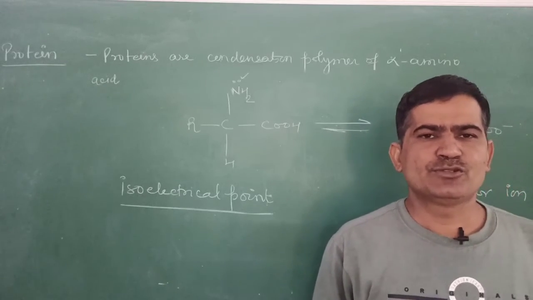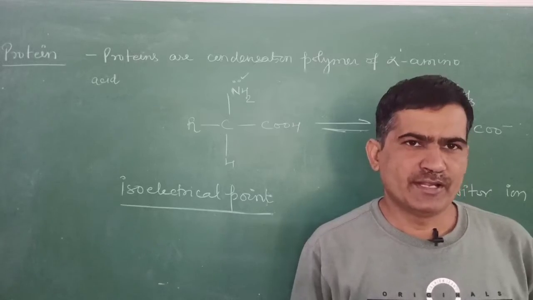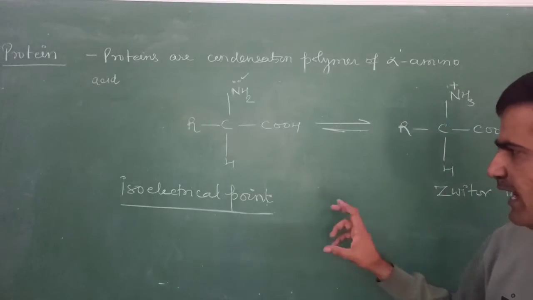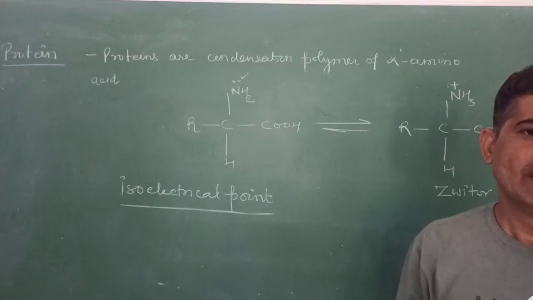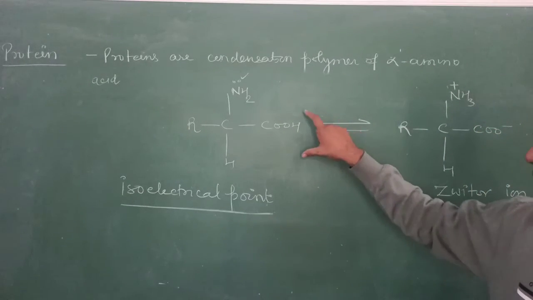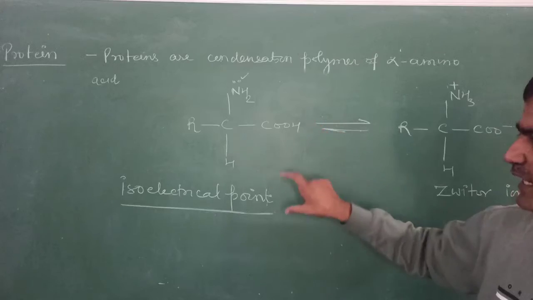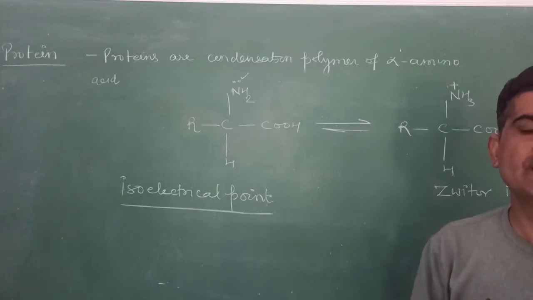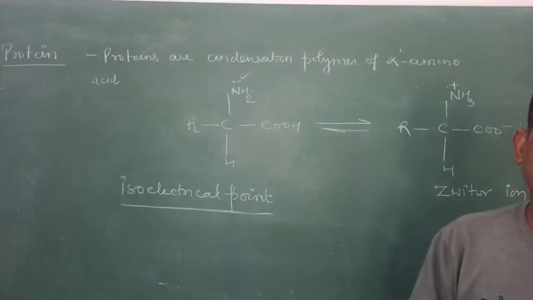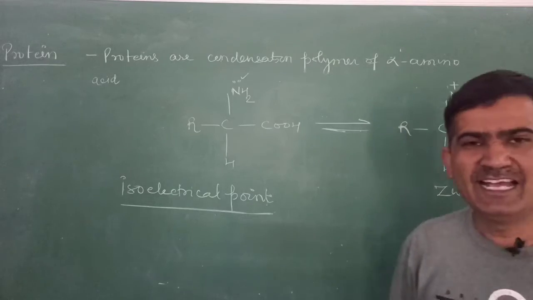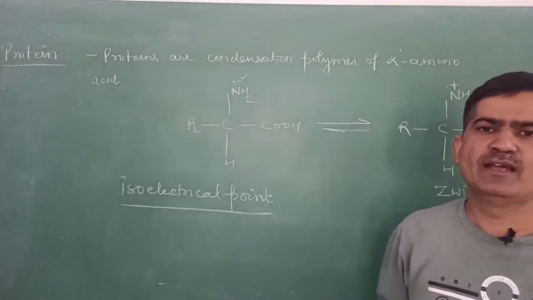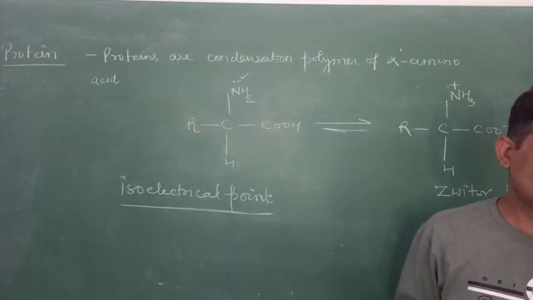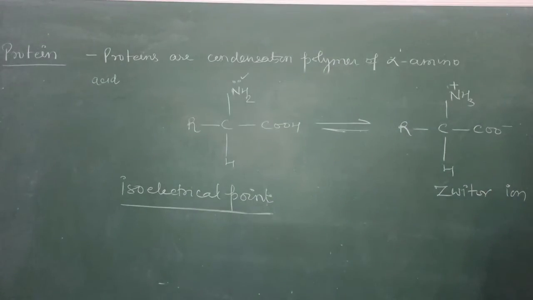This is known as the isoelectric point, and it acts as a particular pH range. Acidic amino acids have an isoelectric point pH less than 7, and basic proteins have an isoelectric point more than 7, in the pH range of 7 to 14.